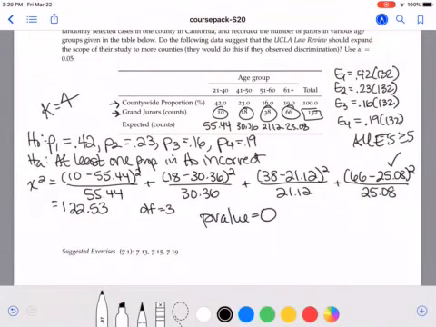So definitely here very strong evidence to reject the null and to say that the proportion of jurors by age does not match the countywide percentage that we have. And so we are seeing here evidence of age discrimination.